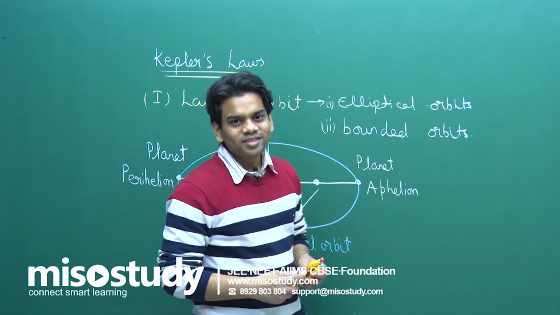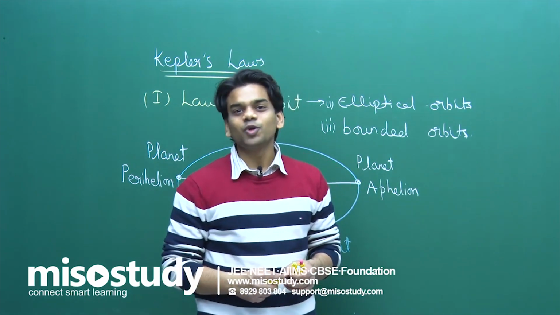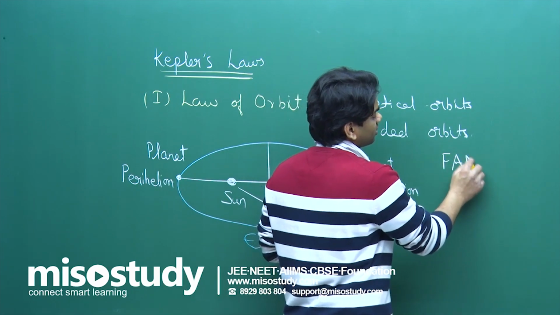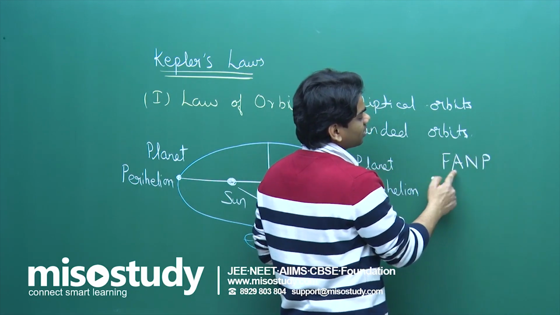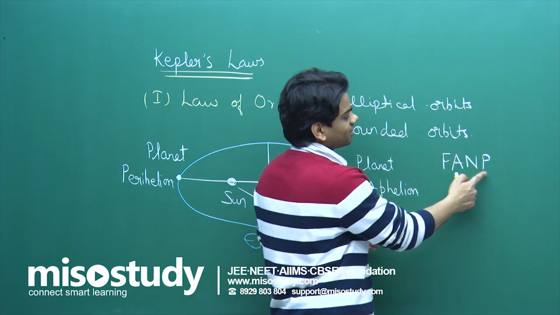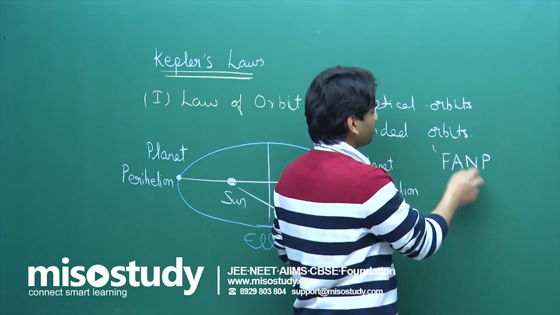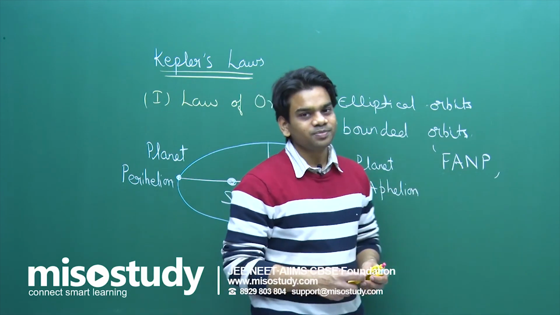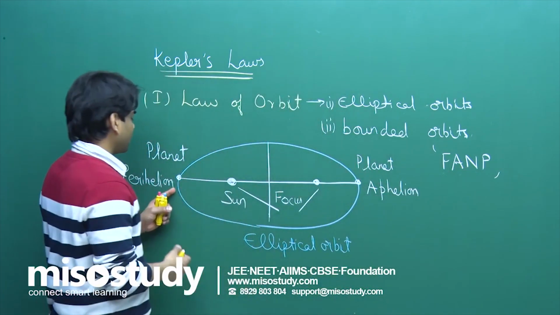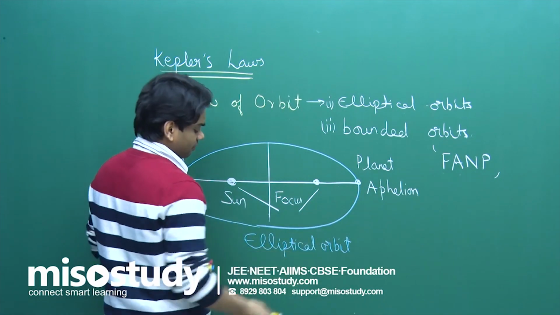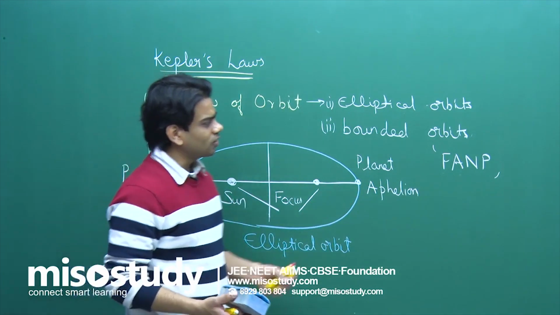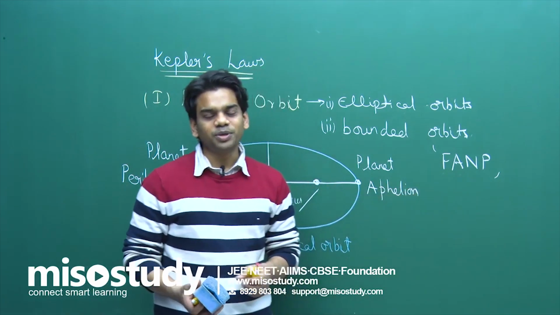Now how can you remember this? It's very easy, as I told you in the last class. Do remember FANP, fan and P. This is the shortcut to remember: F farthest, aphelion; N nearest, that is perihelion. Farthest, aphelion; nearest, perihelion. That is what I have written here, and you can easily understand it with the shortcut to remember, FANP.